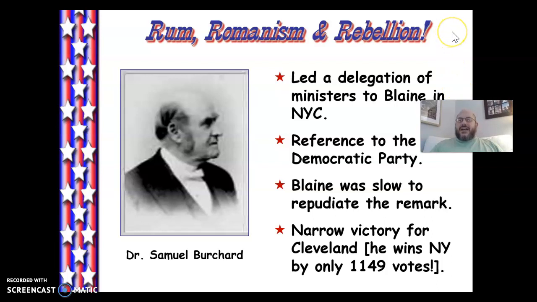But unfortunately, there's also going to be something that is going to hinder the Republicans' ability to win in 1884. It's not just the association with patronage and whatnot. It's also going to be the association with the Republicans being the party of nativism, the party of WASP superiority. We're going to be seeing a well-known association by Republicans of associating the Democrats with rum, Romanism, and rebellion. The idea being that the Democratic Party, in addition to being the party of the Confederates, is the party of the immigrants supposedly invading America, bringing their Catholicism and their vice with them.